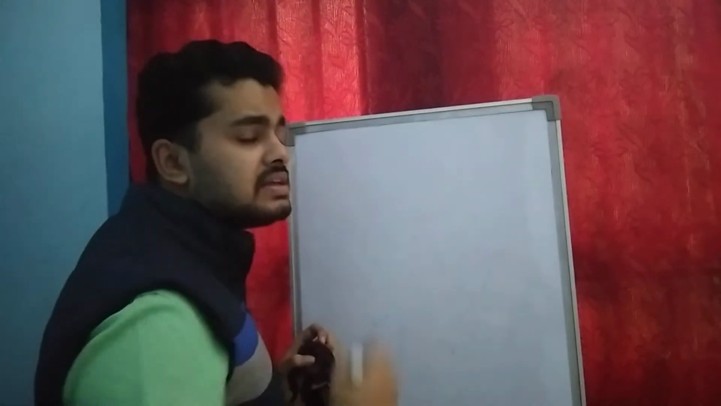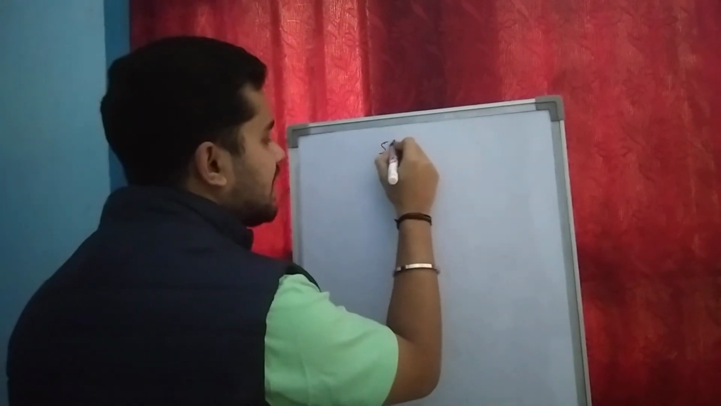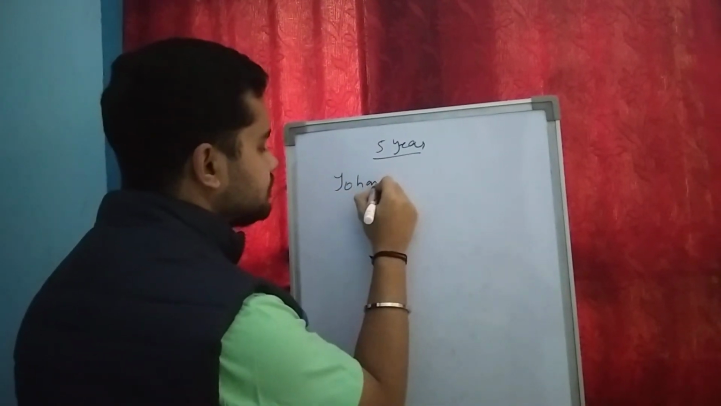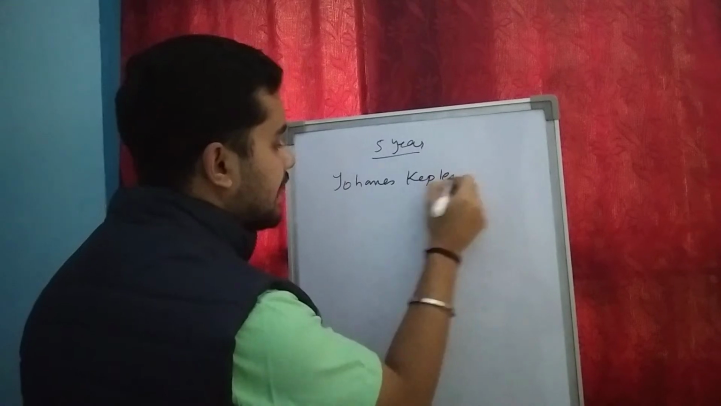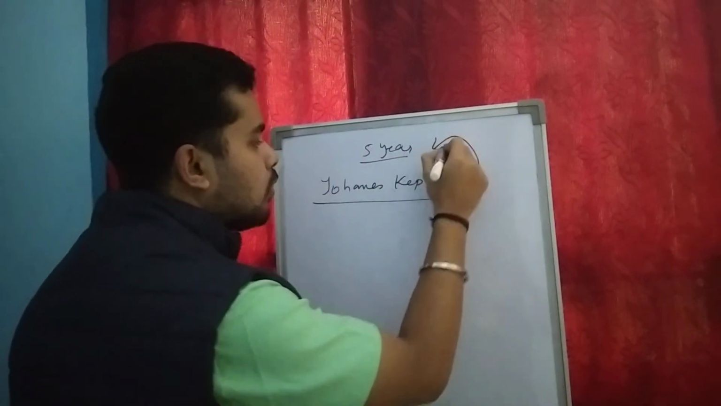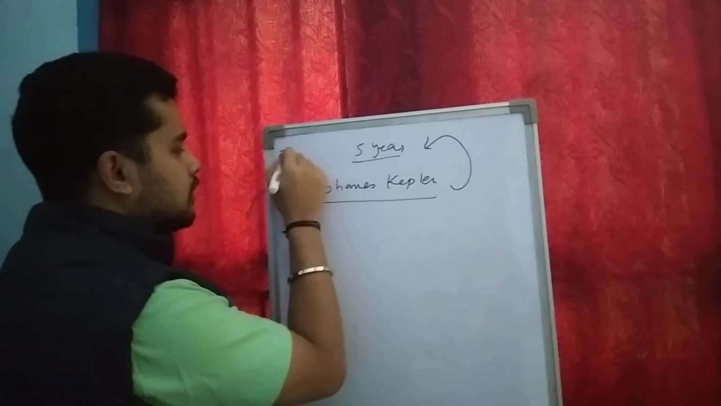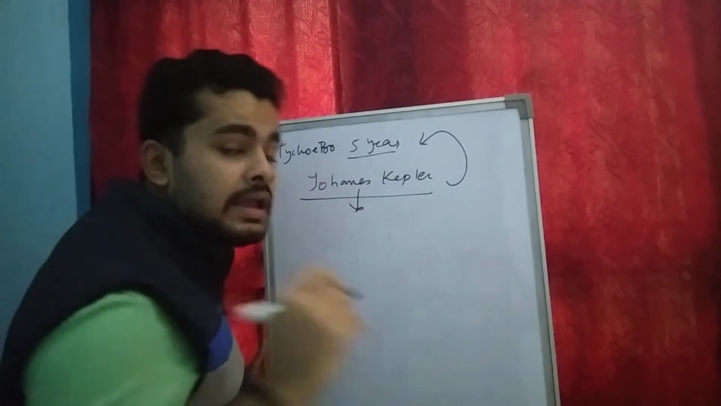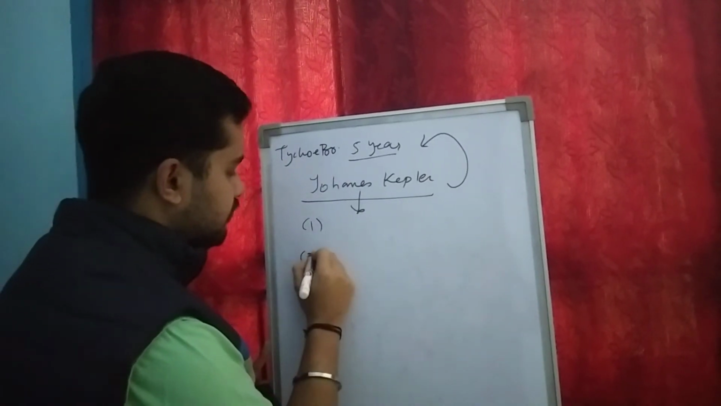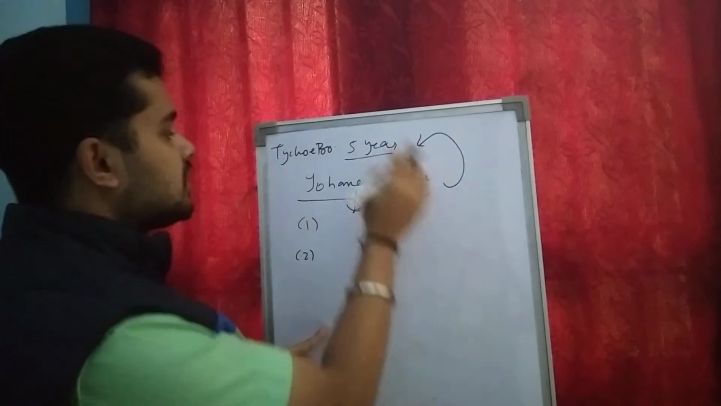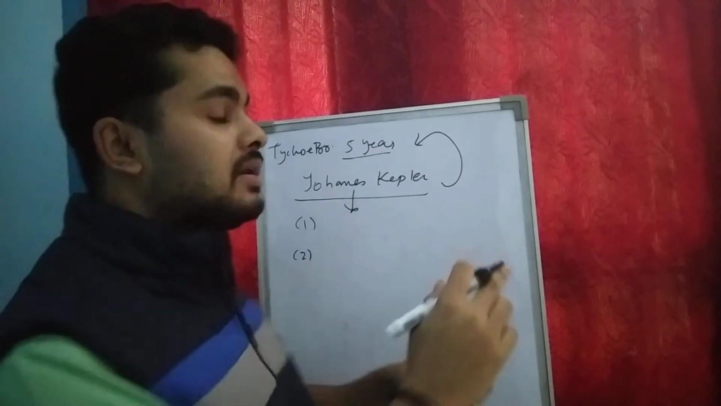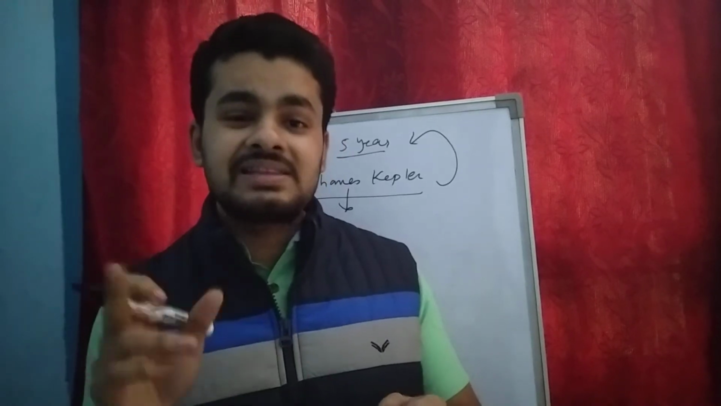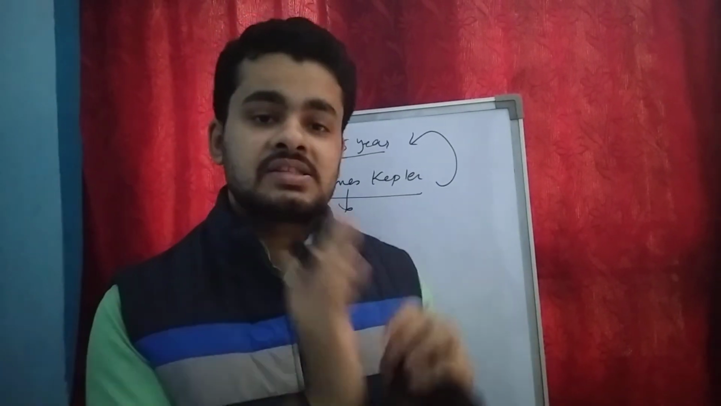He noted the positions of the planets for almost 5 years, and then one of his companions, Johannes Kepler, studied the research and the whole data gathered by Tycho Brahe. Johannes Kepler came up with two important results. Number one, all the planets revolve around the sun in their particular orbits, with the sun at one focus.